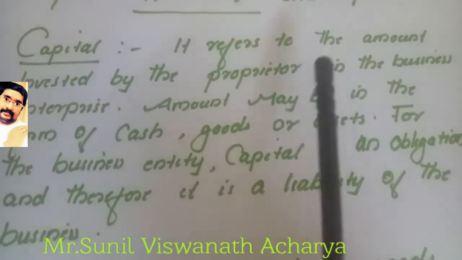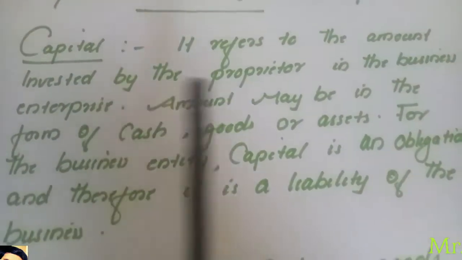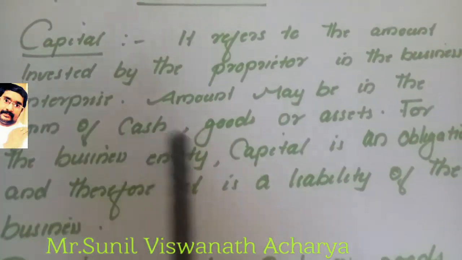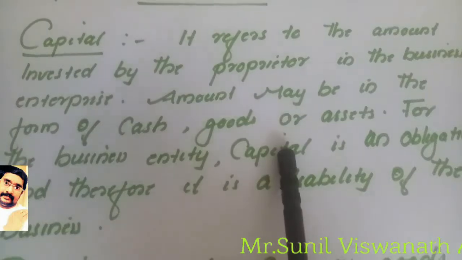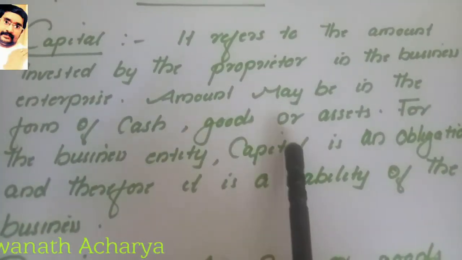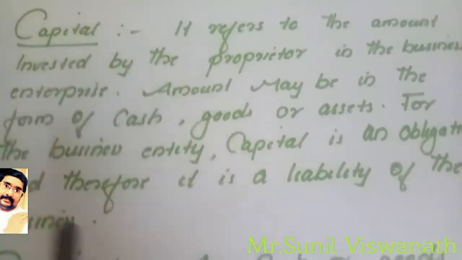So capital is the amount invested by the proprietor or owner in the business. That amount can be in the form of cash, goods or assets. We know owner and business are different, so that is why capital is a liability for the business. Keep this in mind.